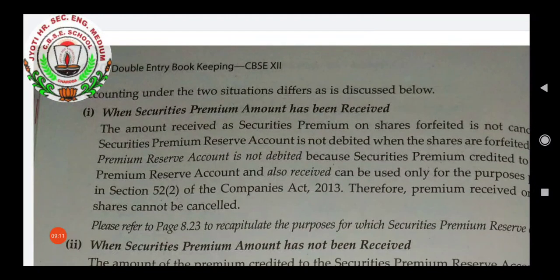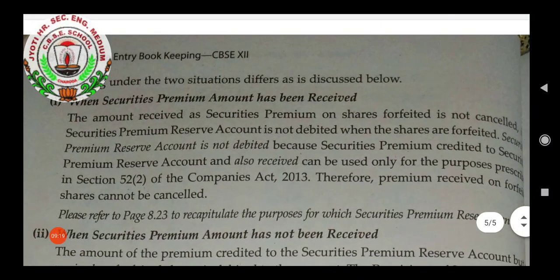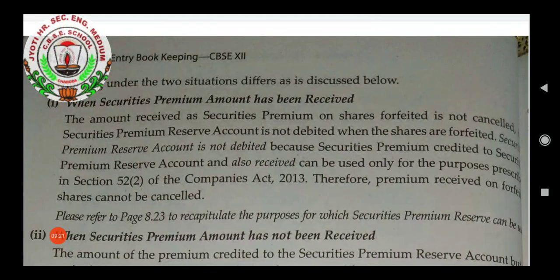So first we will understand when the securities premium amount has been received and there is a case of forfeiture of shares, meaning cancellation of shares. First of all, we have to keep in mind that when the securities premium amount has been received by the company, it will not be returned or cancelled.